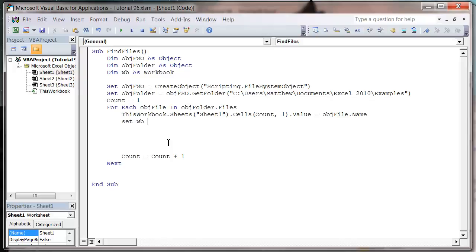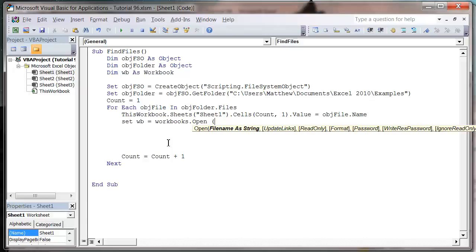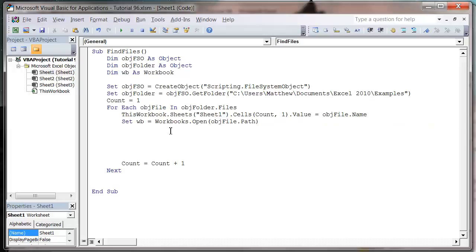So set wb equals workbooks dot open, and then I want to put in my file name, which is going to be object_file.path.